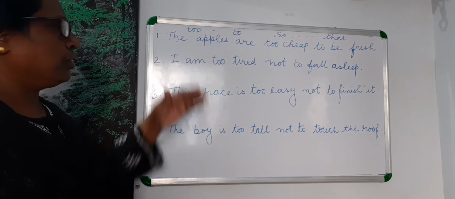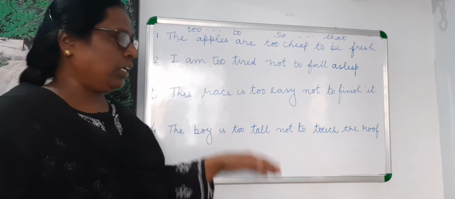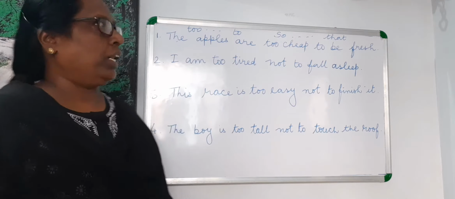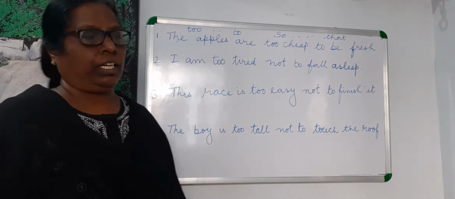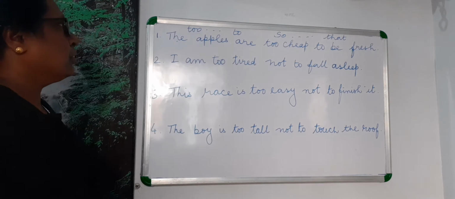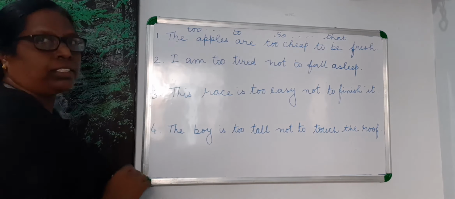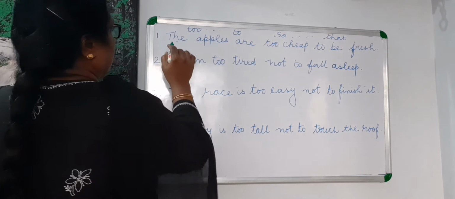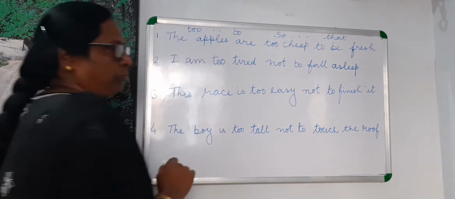And I have written 4 examples. One is with affirmative and 3 are negative. And I'll explain what are the things you have to change and how to rewrite it from "too...to" to "so...that". The first example. The apples are too cheap to be fresh.